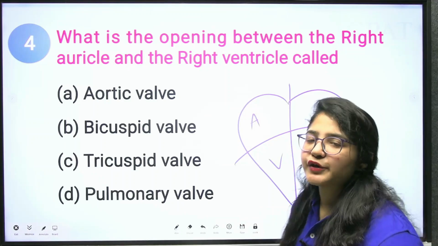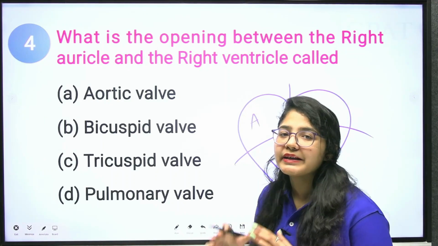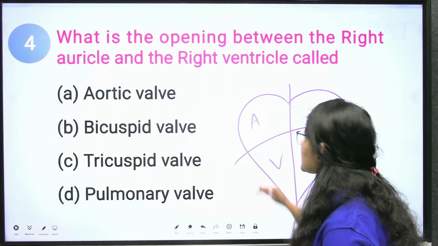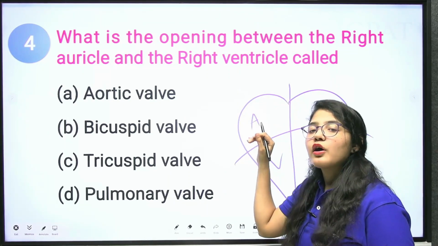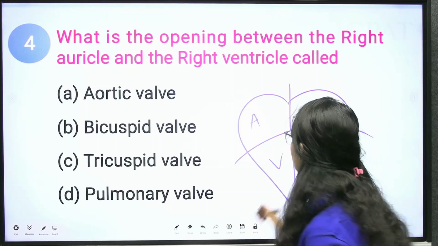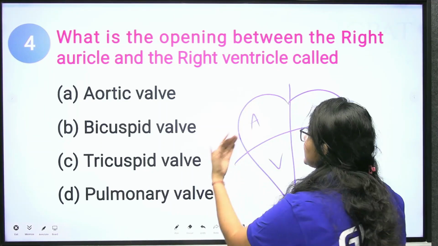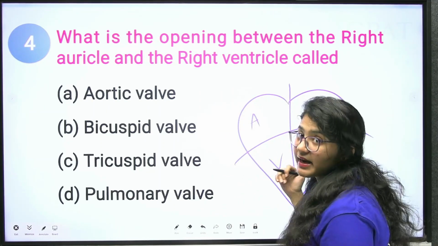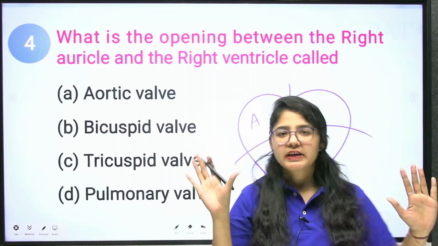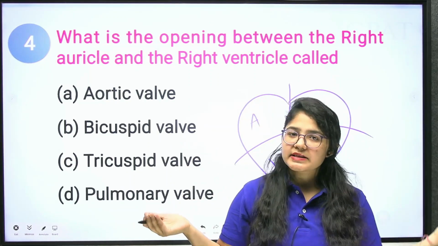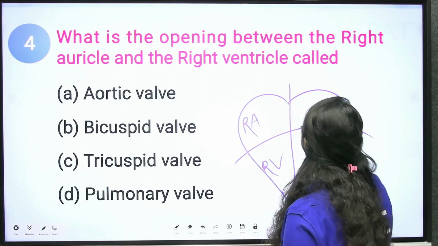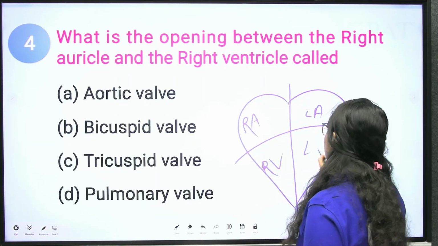If you are confused, remember the alphabet: A comes first, so the upper part is the auricle and the lower part is the ventricle. This is the right side and this is the left side. So we have the right auricle, right ventricle, left auricle, and left ventricle.